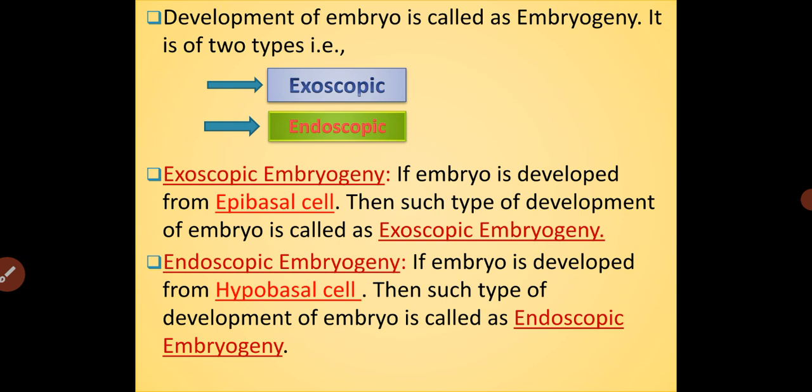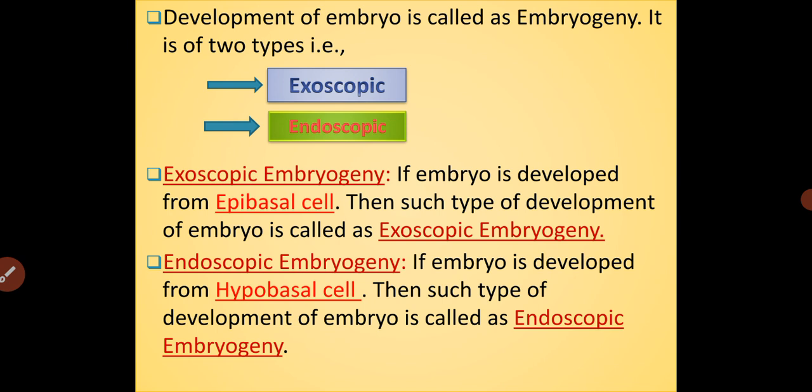Exoscopic embryogeny is the condition in which the embryo development takes place from the epibasal cell. Such a type is called exoscopic embryogeny. Similarly, endoscopic embryogeny is the condition in which embryo development takes place from the hypobasal cell. Here the hypobasal cell is involved in the formation of the embryo. Such a type is called endoscopic embryogeny.